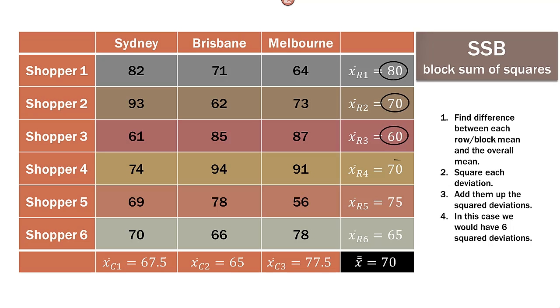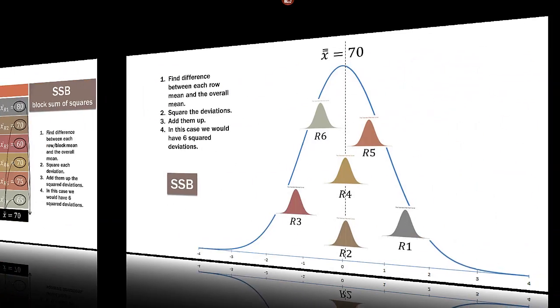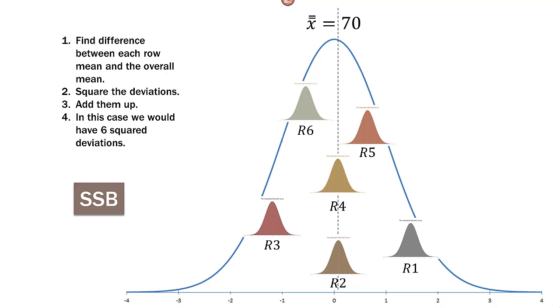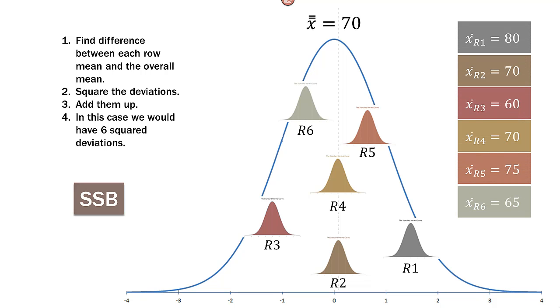So we take each row mean, find the difference with the overall mean down below, square the differences, and then add them up. Same process. It's squared differences, squared deviations. So it might look something like this. We have each row or each block with its mean, and then how it relates to that overall mean of 70. Same idea.